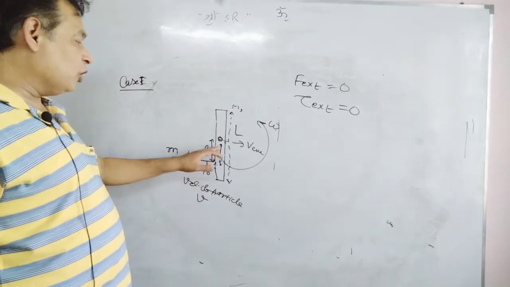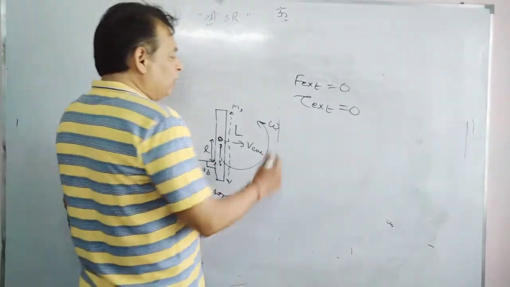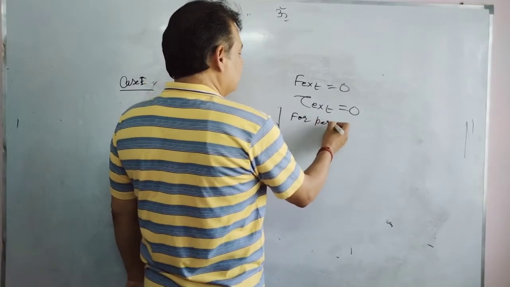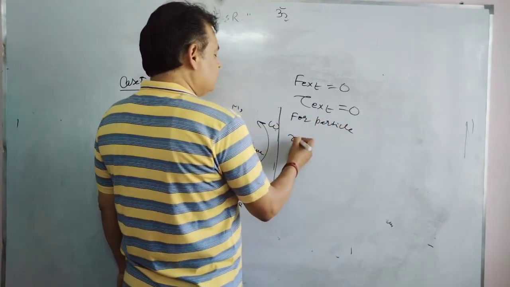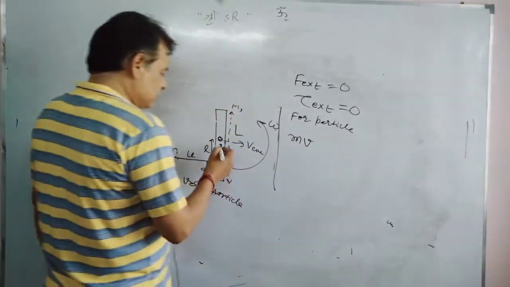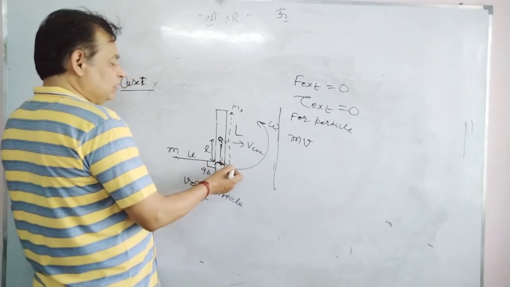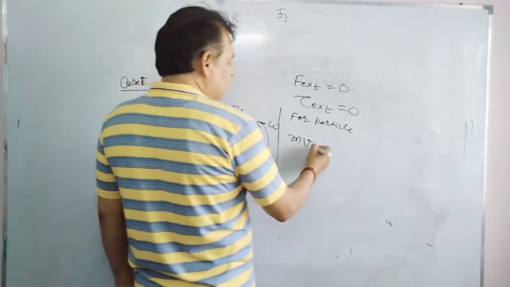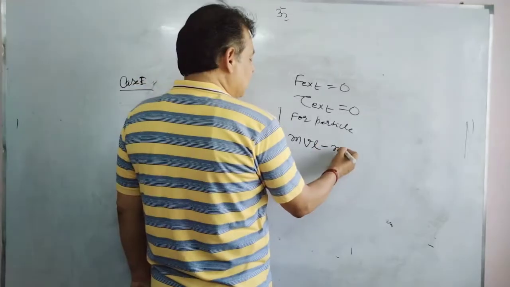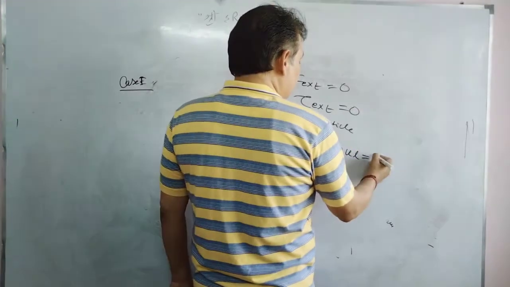But individual torque will be there. Due to internal force, torque will be there. So what about final angular momentum of the particle? For the particle, we can write mass of the particle, final velocity of the particle, L is length: MVL, where L is the perpendicular distance between the velocity line and the axis. So MVL, the final angular momentum of the particle, minus the initial angular momentum of the particle, equals torque times dt.